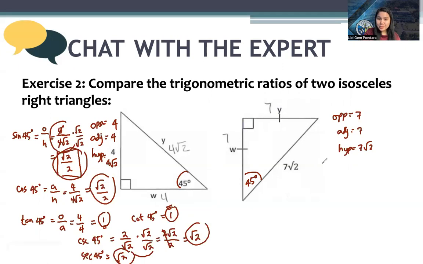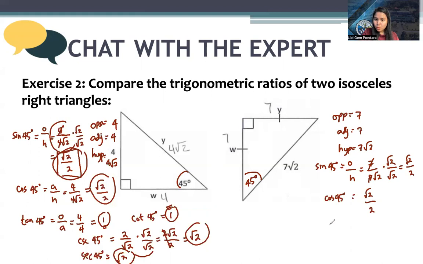Now let's go to the other one. Let's start with sine 45. But they have different side measures. So that's 7 over 7 square root of 2. Cancel that. Rationalize. The answer is square root of 2 over 2. Cosine 45 is the same. While tangent 45 is TOA. 7 over 7 is 1.